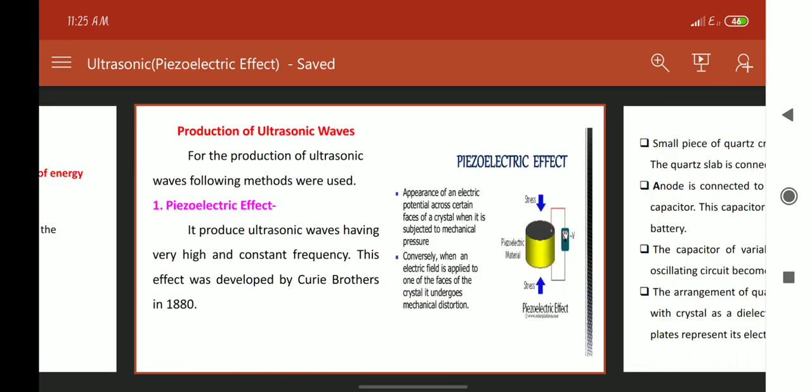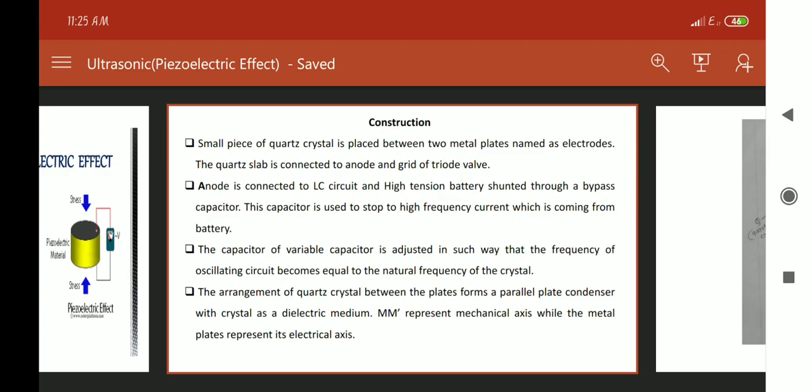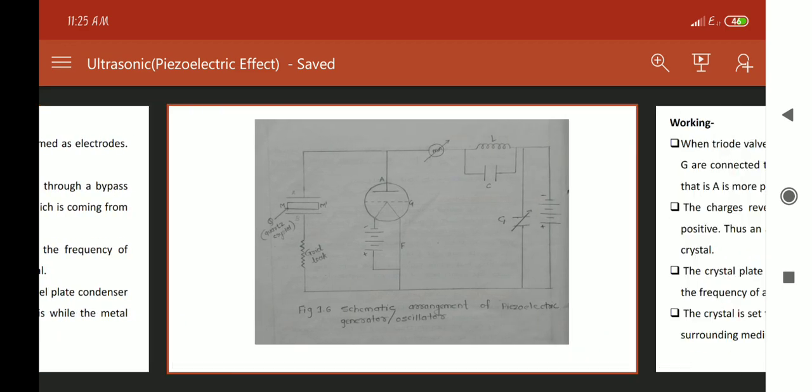Okay, now after that, construction is there. For construction, see this figure. This is the schematic arrangement of the piezoelectric generator, or we can say oscillator. Construction means how the piezoelectric effect components are connected or constructed. Only that you have to explain in this.